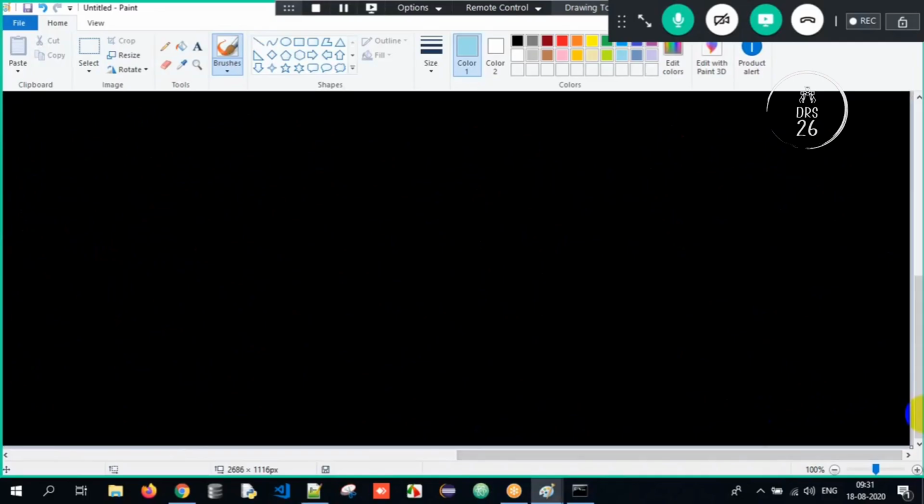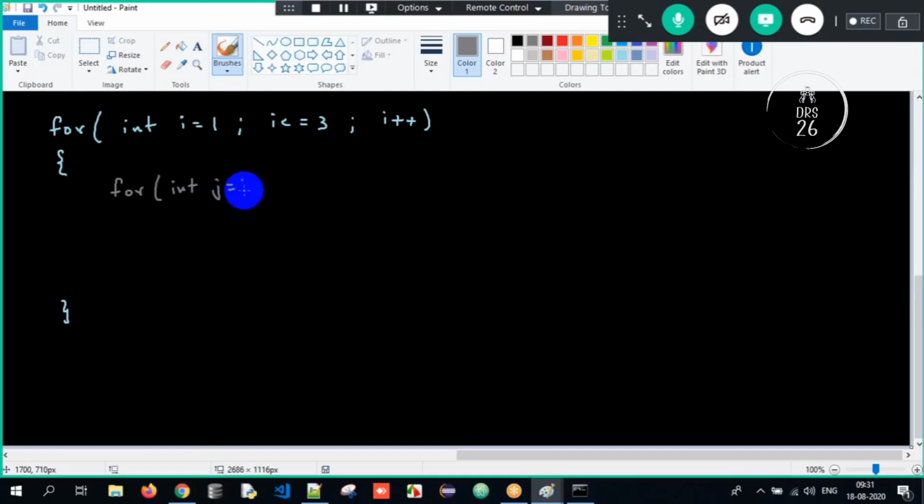If you want, I can trace it down over here. See, in a simple way I can do it. for i is equal to 1, i is lesser than or equal to 3, and i plus plus. So this is one loop here, and I'll have one more loop. Okay, simple, 2 minutes, guys. int j is equal to 1, j is lesser than or equal to 3, because I want a 3 cross 3 matrix, and j plus plus, open curly braces, close.